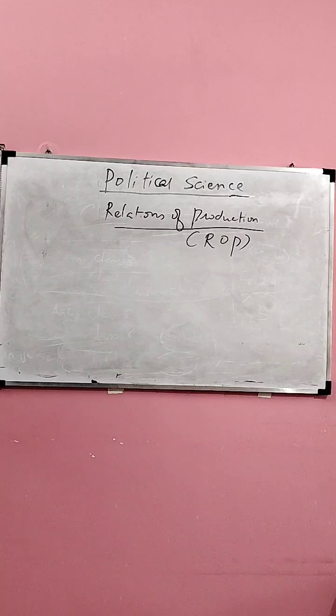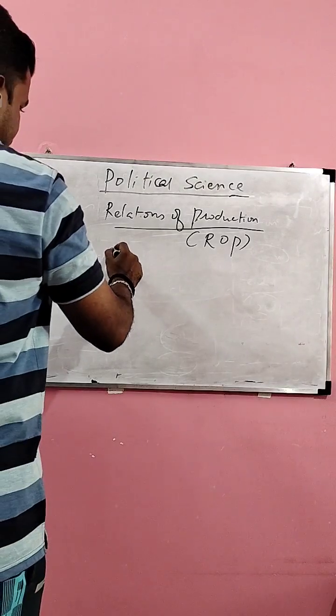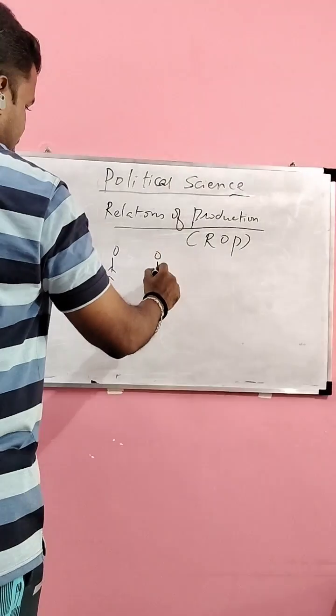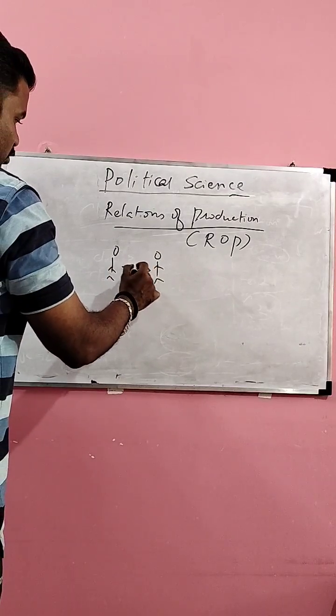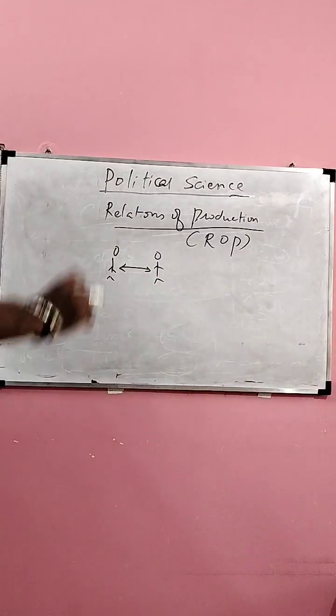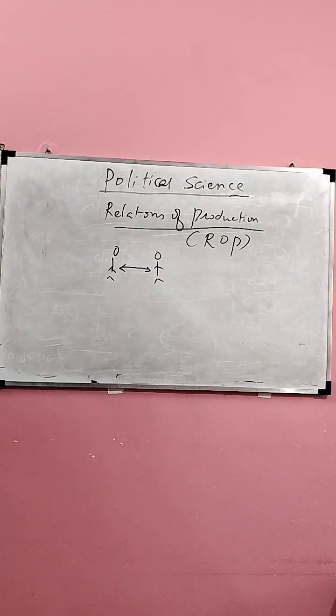Relations of production is the relationship of men with respect to each other in the process of production. Men have to work with each other to produce for the material life, is it not?